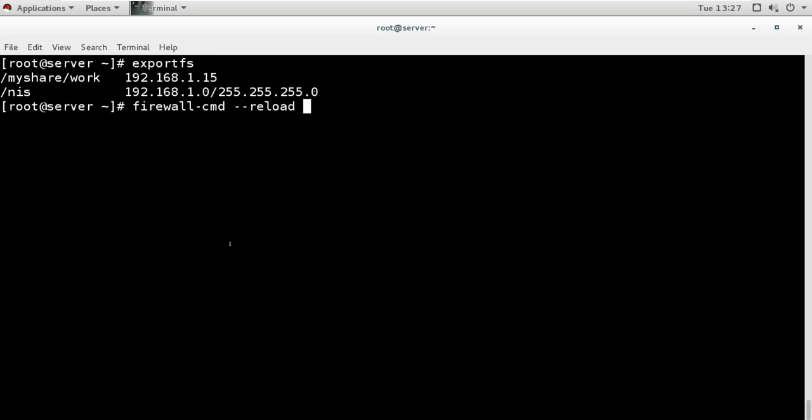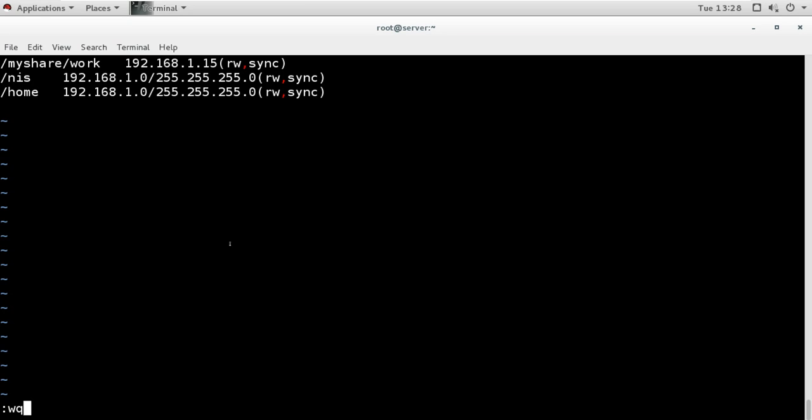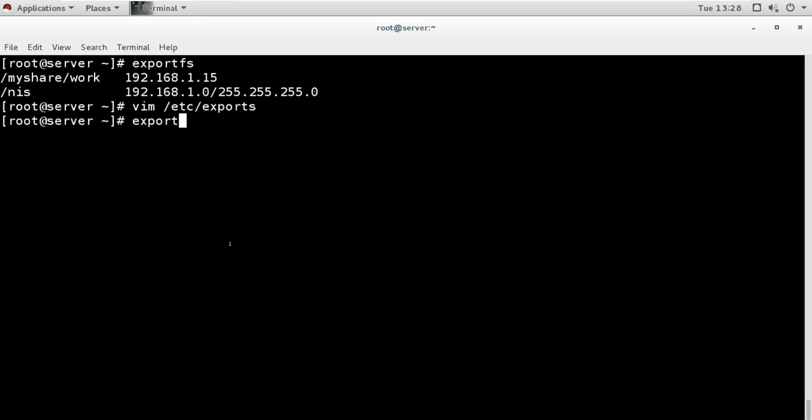So what we will do, we will go to the exports file, and we can share the home directory. And update the exports by using exportfs -r, and then when we check, now it shows that the home directory is also shared.